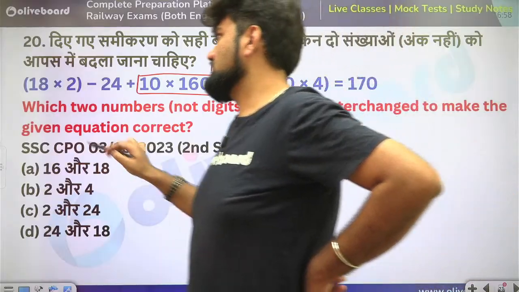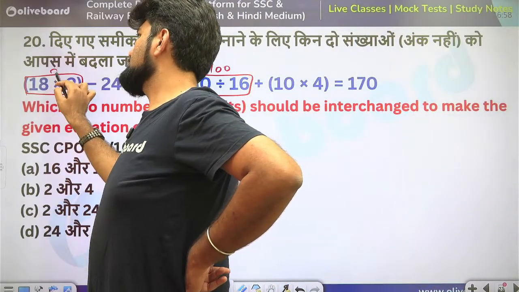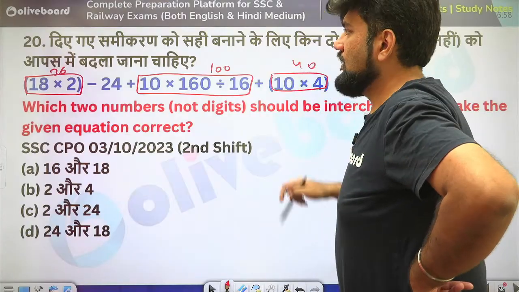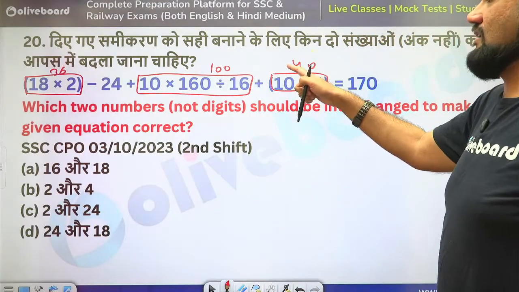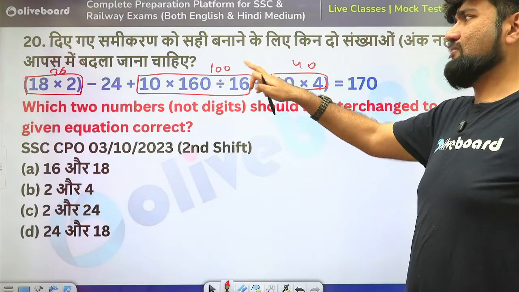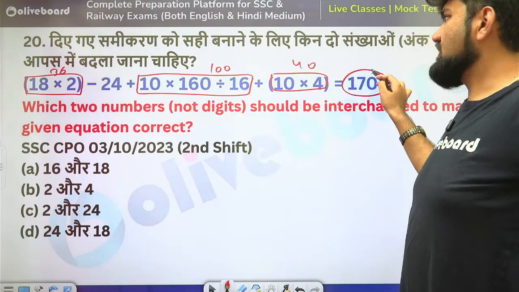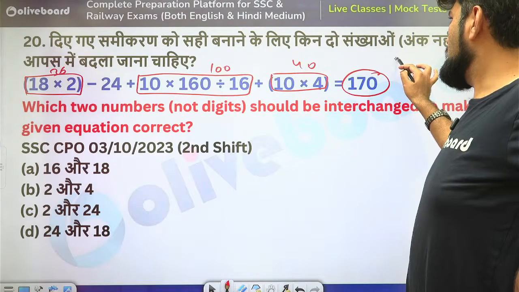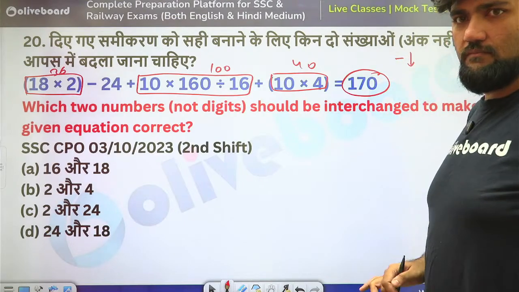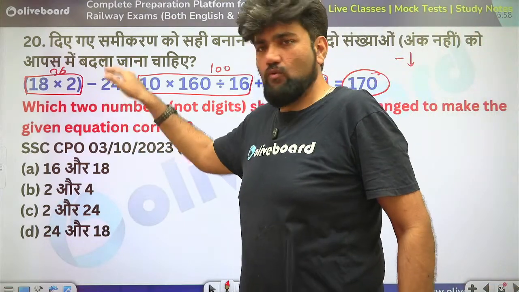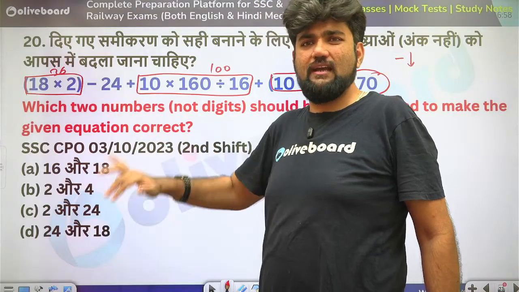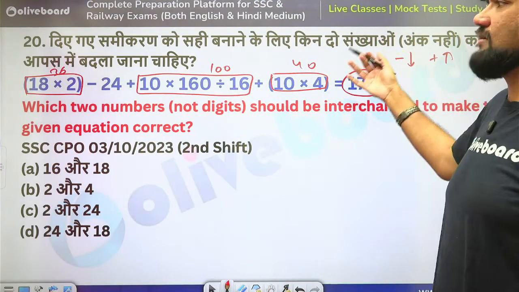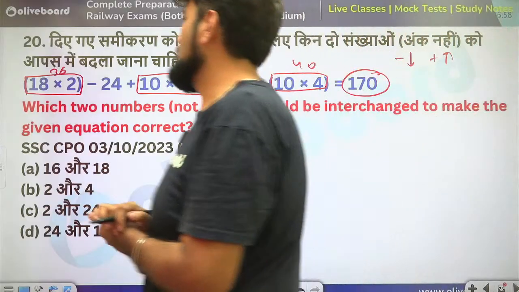Okay, this is 36 minus 24 plus 100 plus 40. Now, this is 176 plus 100. 100 plus 76. 176 minus 24. We are very close to 170 in terms of the positive quantities, but negative is too much. So here we have to decrease the negative number. Decrease means the magnitude. From 24, it should be coming down. 20, 18, 15, 12, something like that. And simultaneously, if possible, also slightly increase the positive one. So that will be a balance. That is what we are looking for here.